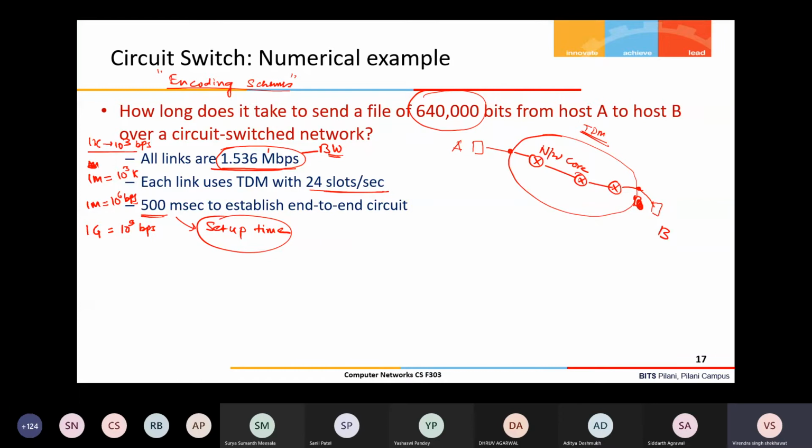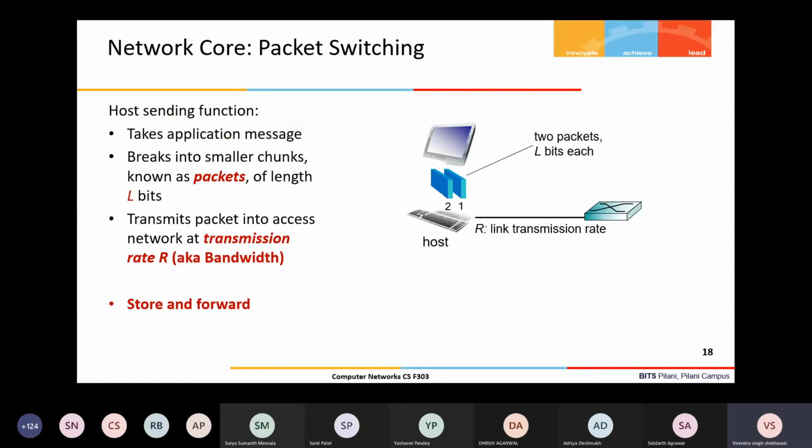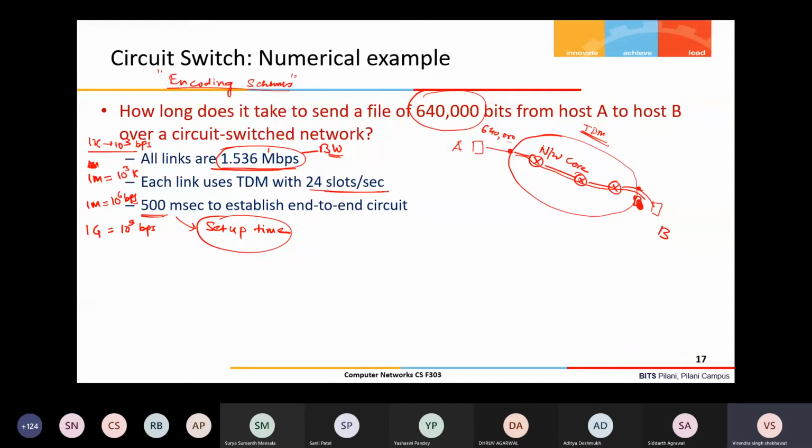One last point. Once the circuit is established on these links, this user has been assigned one slot, and now this user is sending this 640K file. The entire file will be transmitted bit by bit over this link.